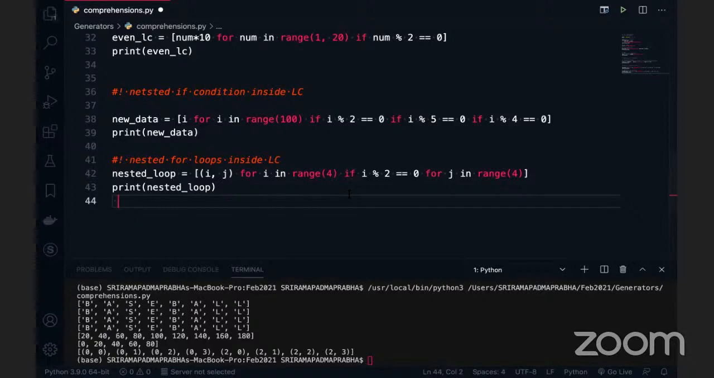First it is checking whether i is even or odd, and then it is combined with j. We have not given any condition to j. Can I give a condition here for j? Yes. And again, % 2 is equal to 0.